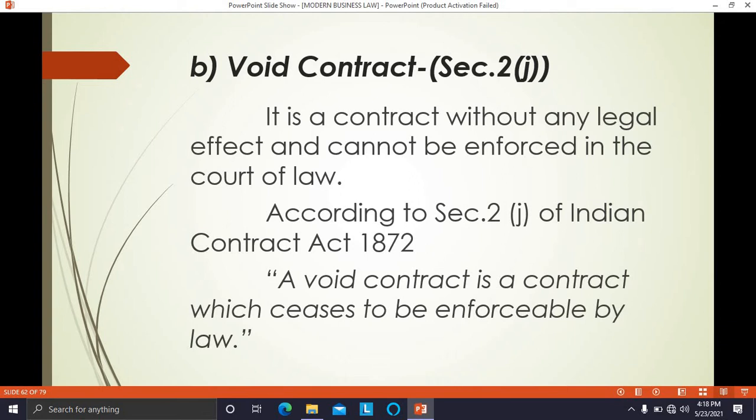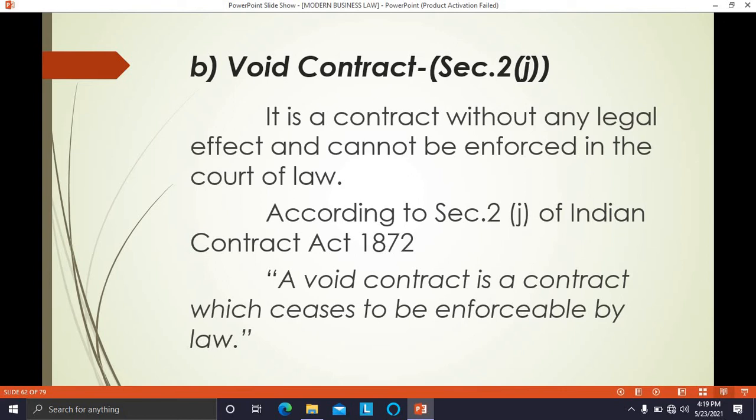Now, what is an example of that? When both the parties to an agreement are under a mistake of fact. Say, for example, A and B are entering into a contract or agreement. A says to B that I am ready to sell my horse to you for 10,000 rupees. B says that I am ready to purchase your horse for 10,000 rupees. So this is a contract between both the parties. Both are ready to perform. The date of performance is fixed after 2 days.